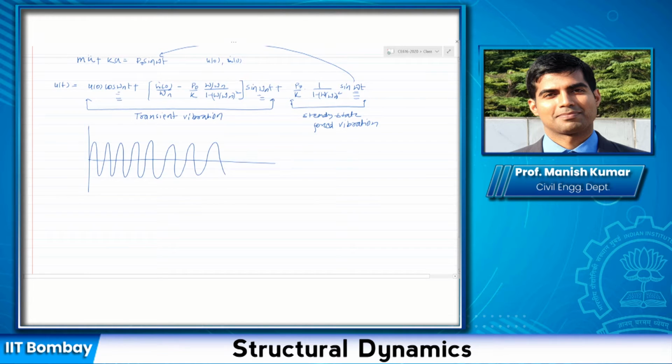Okay, and then steady state would be a different frequency, so that the total response that I would have would be the sum of both.